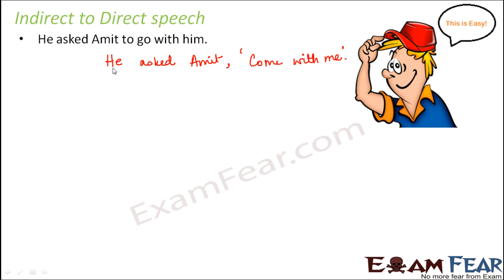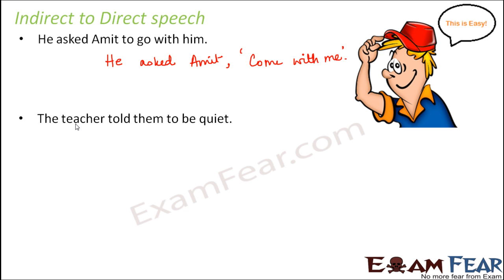So in the direct speech, he asked Amit, come with me. When you change this to indirect, since the reporting verb is in the past tense, the come also changes to go, like how this changes to that. So in the direct speech, it would be he asked Amit, come with me.